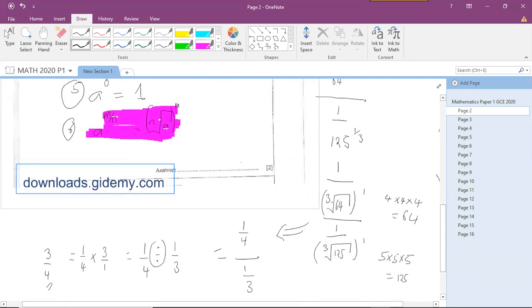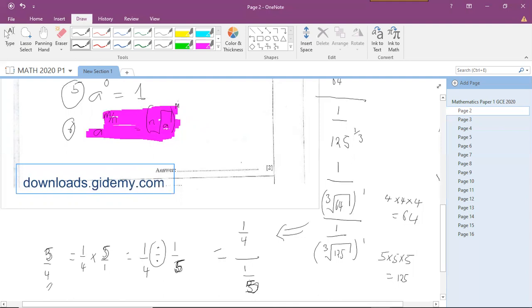So here we've got the third root of 64, which will be 4 times 4 times 4. So the third root of 64 is 4. So we'll end up with a fraction of 1 over 4 in the numerator. Then here in the denominator, the third root of 125 is 5. So we're going to end up with a fraction of 1 over 5. So this will be 1 over 4 divided by 1 over 5. We change this into a multiplication symbol. It will be 5 over 1.